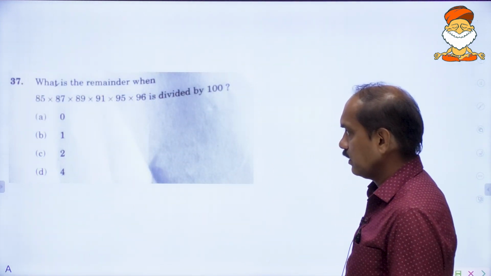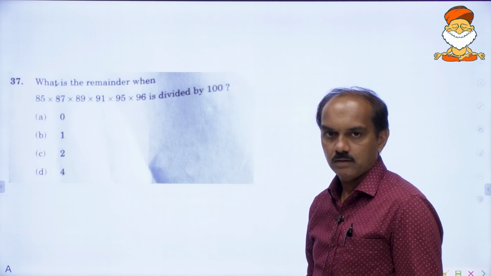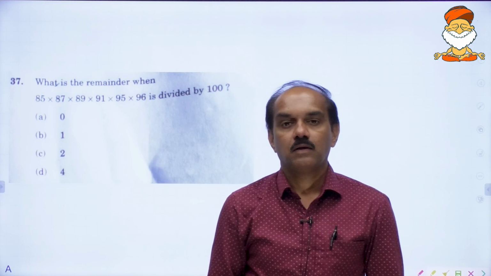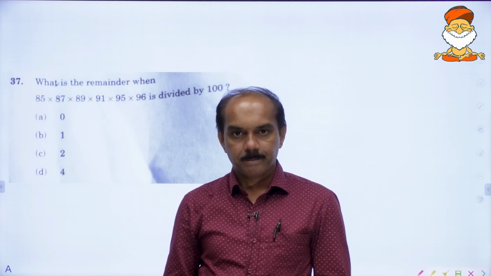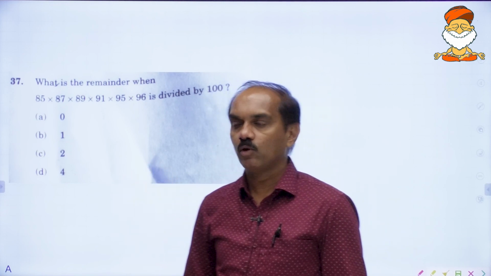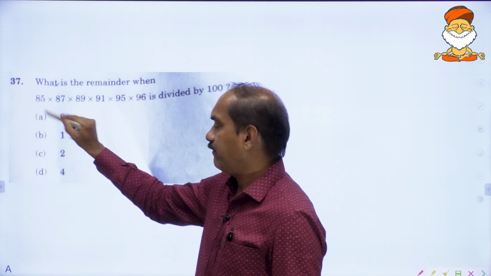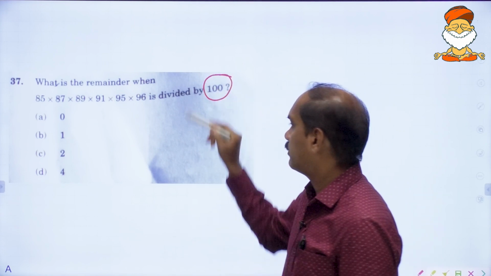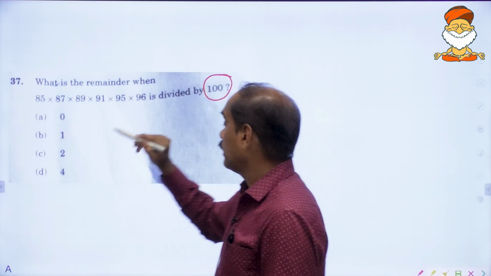And if you want, I can give you one more method which is called remainder theorem, called by different names. I think that is sufficient, but still let me give you one more method. See 85 and it is 100. We are dividing it by 100 and it is 85.